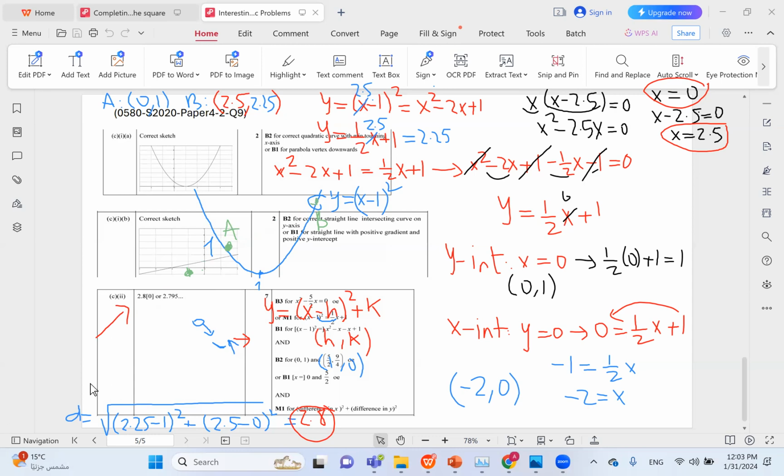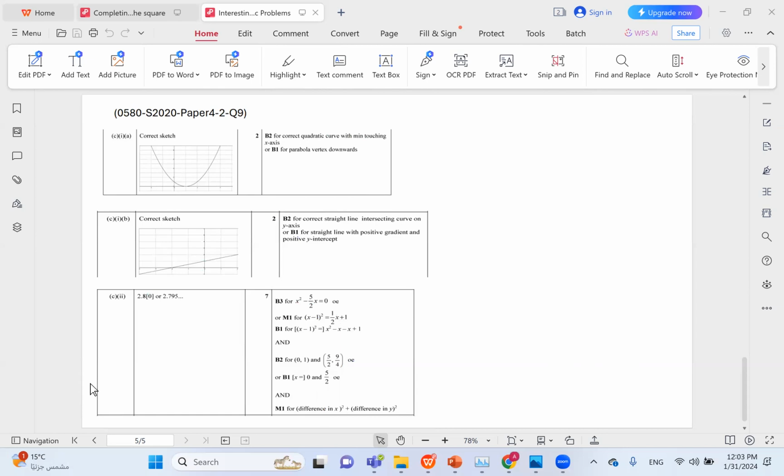I'd also like to draw your attention to the marking scheme in terms of the requirements of graphing. So for the quadratic, we wanted the minimum to be touching the x-axis. So this was important, and we already had that. And the vertex has to be at the bottom, so it has to be a smiling parabola. These are the 2 marks for this problem.